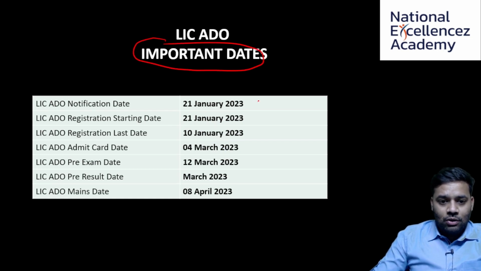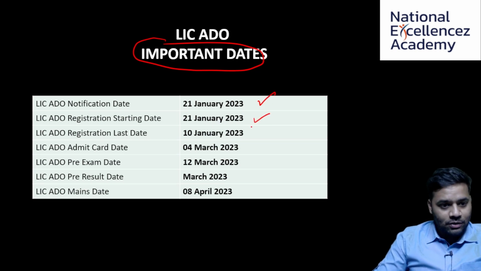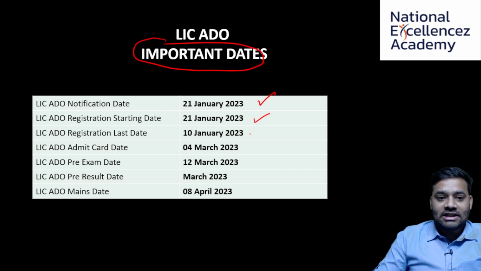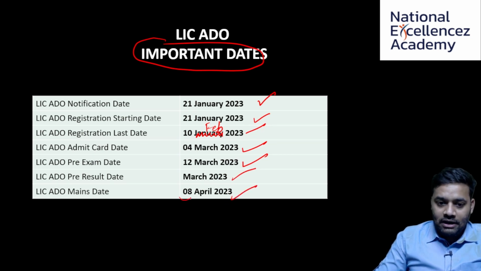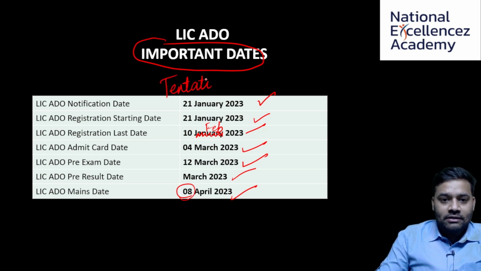So the notification was out on 21st Jan 2023, and the registration starts on 21st Jan 2023, and the last date for registration is 10th Feb 2023, and the admit card will be out on 4th of March, and the prelims will happen on 12th of March, and prelims result will be in the same month, and mains will be in the month of April, precisely on 8th. And these are tentative dates. They are subject to change.